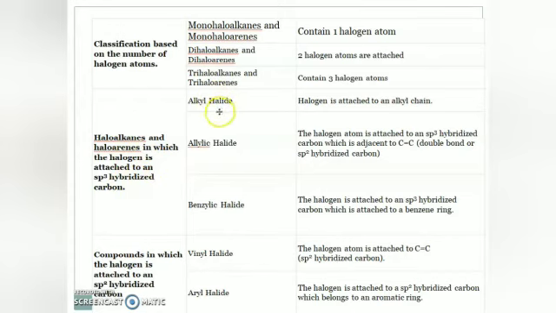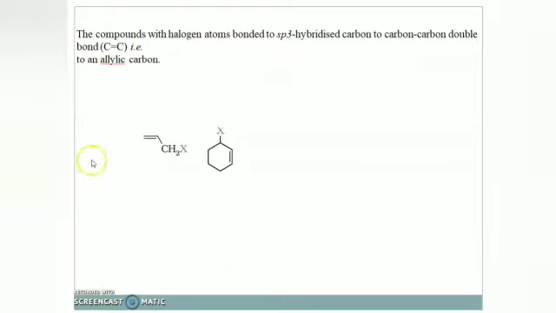First one is alkyl halide. Second one is allylic halide. What do you mean by allylic? The halogen atom is attached to an sp3 hybridized carbon which is adjacent to a C=C double bond. Here you can see an example. Let us check this compound. It is an example of allylic halogen compounds. Here is a double bond.